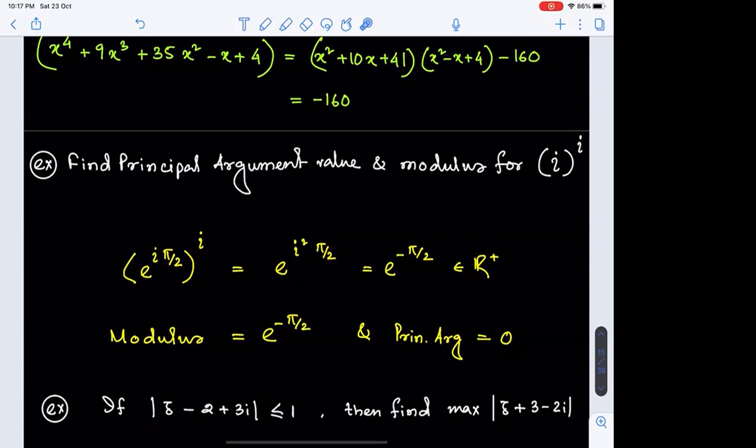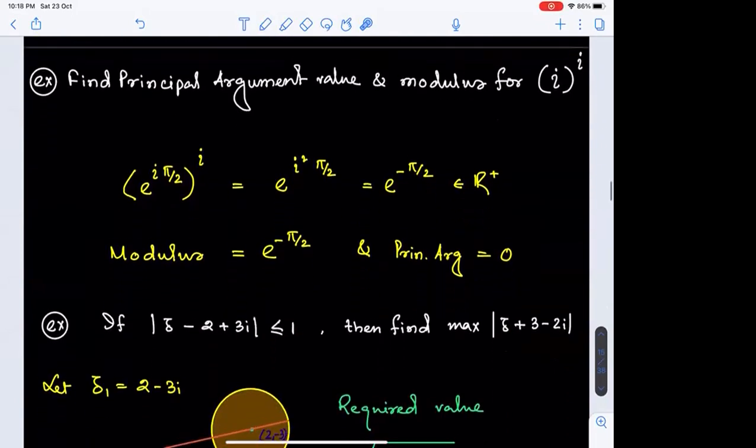Now what we need to find? The maximum distance of such a point from the circular disc from the point minus 3 comma 2, right? It can be interpreted as z minus of minus 3 plus 2 iota. So if we consider all the points described by the first circular disc, then what will be the maximum distance of a point from the circular disc when measured from minus 3 comma 2, right?